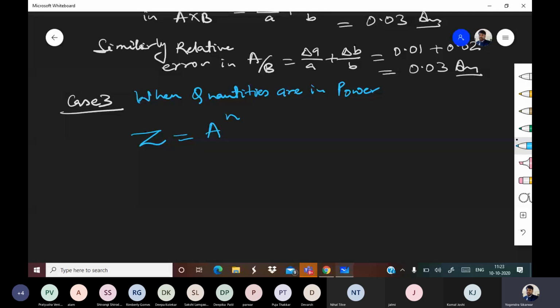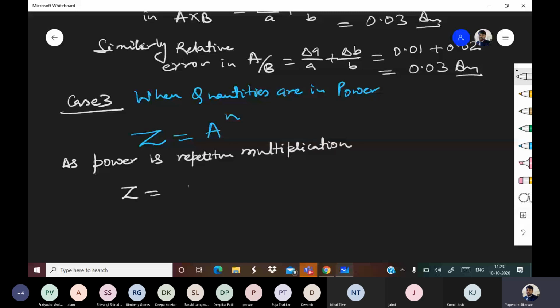We all know power is nothing but repetitive multiplication. So as power is repetitive multiplication, it can be written as A into A, n times.